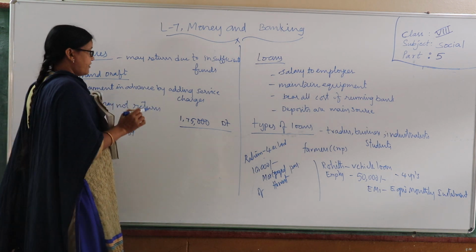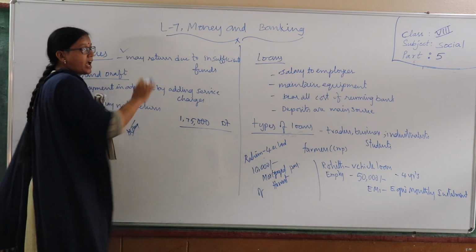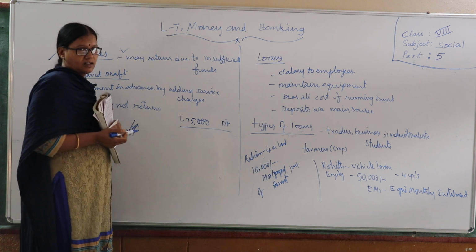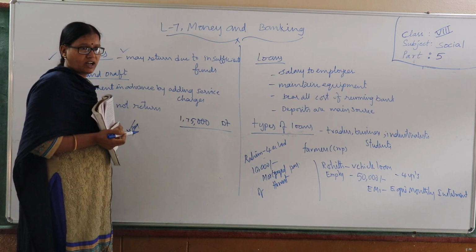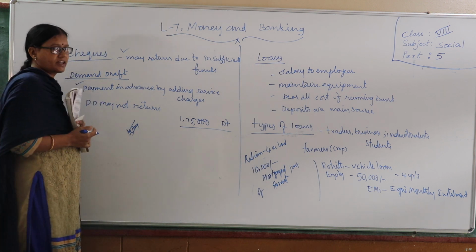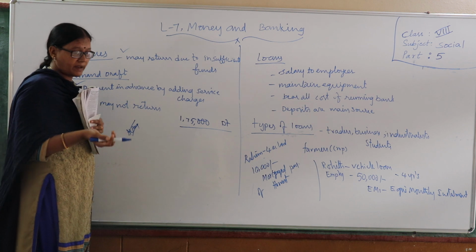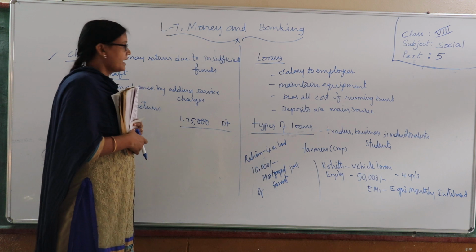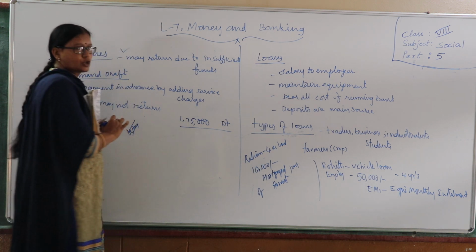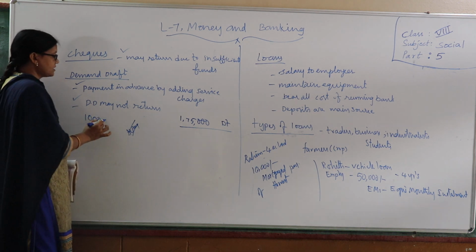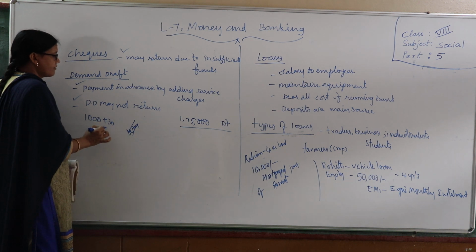But here is one difference: a check may return if we have insufficient funds in our account. If there is no amount in our account, the check may return back. But a DD may not return, because we are paying in advance and taking the demand draft from the bank. And they will add service charges also. For example, if you are taking a DD for 1,000 rupees, they may add 30 rupees or 40 rupees. Why?